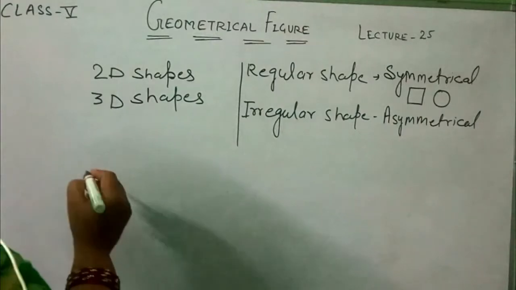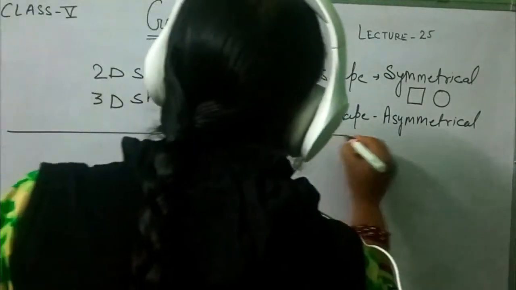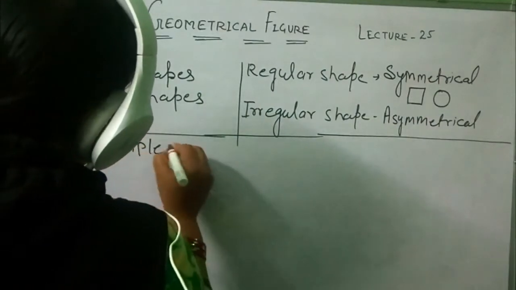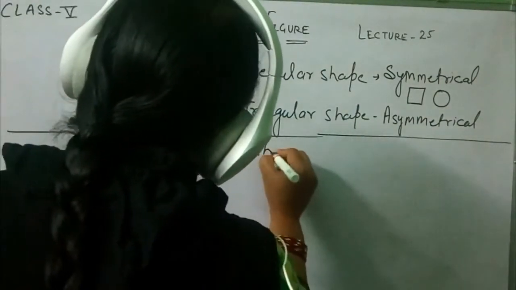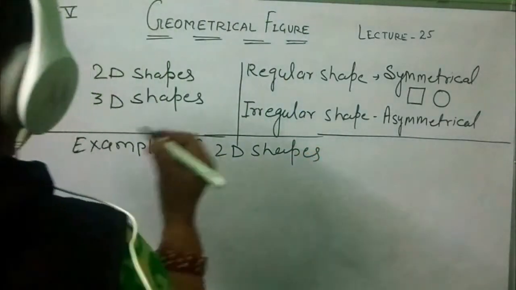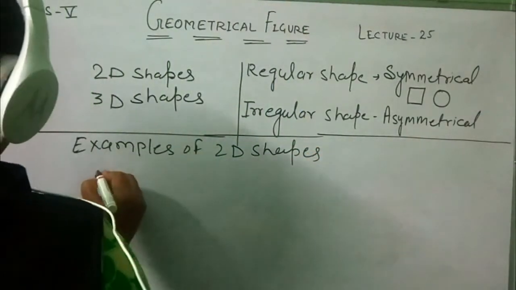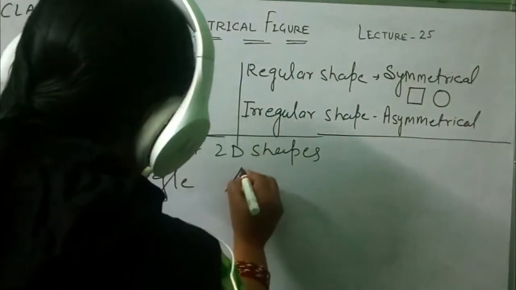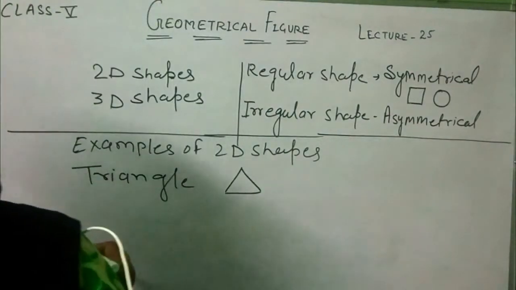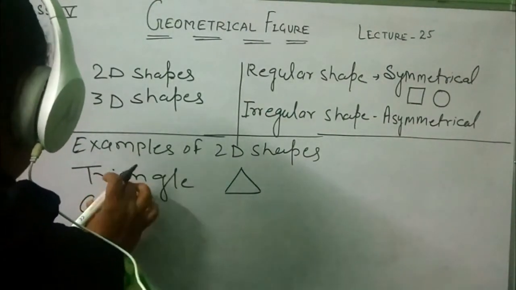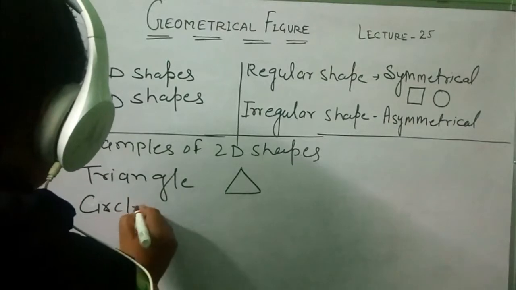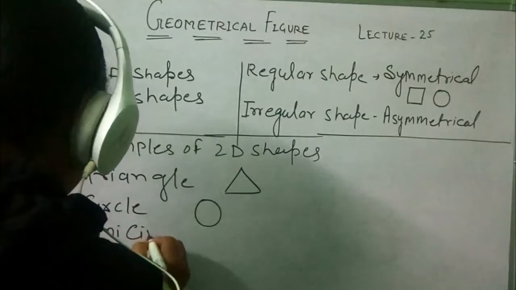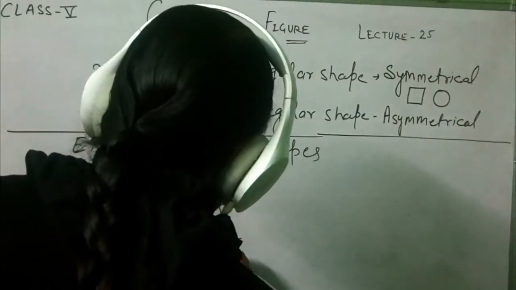Now I will give the examples of 2D shapes. See here. What are the examples of 2D shapes? First one, triangle. How to draw the triangle? Okay. Second one is the circle. Then the semicircle. Half of the circle is called a semicircle.